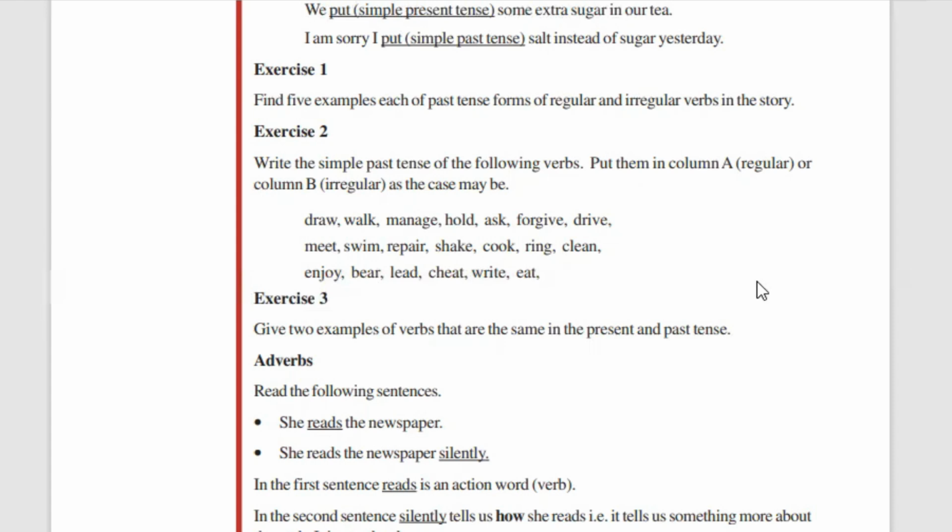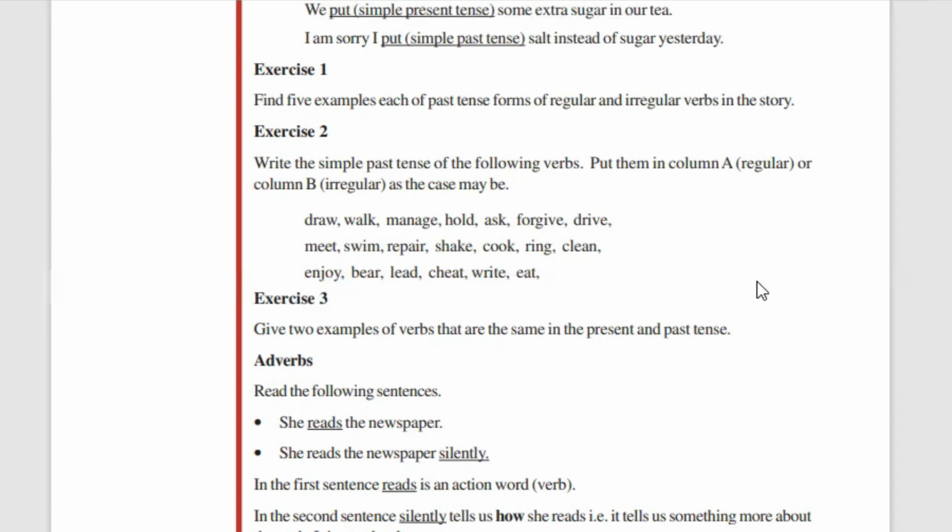Though the question is given only to write the past tense, I'm asking you to write both present and past tense. You find out the verbs from the text that you have learned, and you write it here.